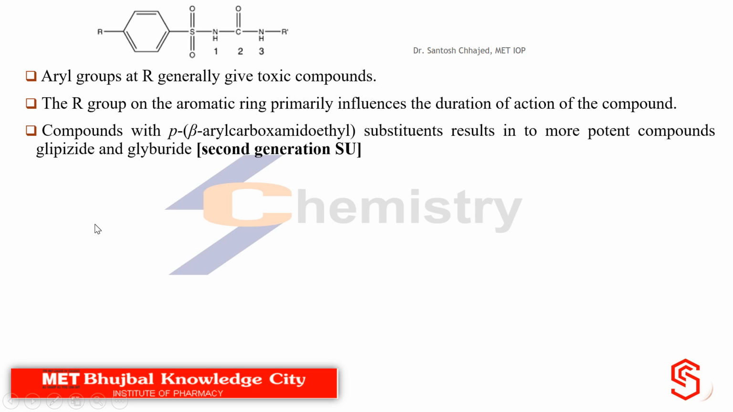R group on the aromatic ring primarily influences the duration of action of the compound. Now the para substituents precisely present on the aromatic ring are responsible for the duration of action of the compound, meaning how long the compound will act. Compounds with para beta aryl carboxamido ethyl substituent result in more active or more potent compounds, that is glipizide.